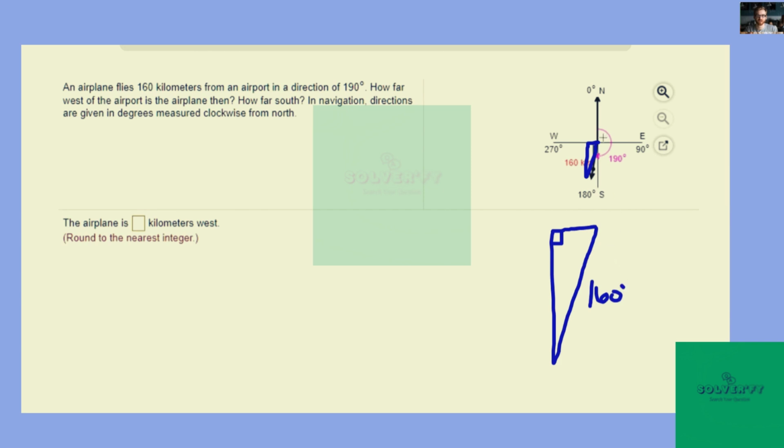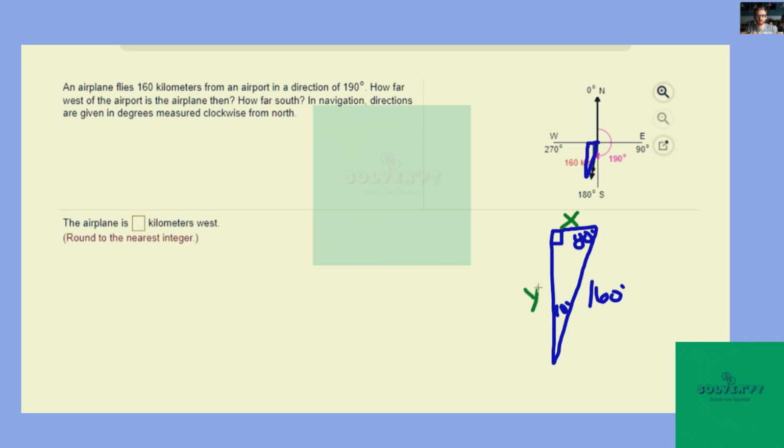And if they went 190, then there's 180 degrees halfway around from north to south. And so that's going to be another 10, which means the angle inside to get 3/4 of the way around would be 80 degrees. And it would be 10 inside down here. The amount west would be what I'm going to call x, and then the amount south would be what I'm going to call y.